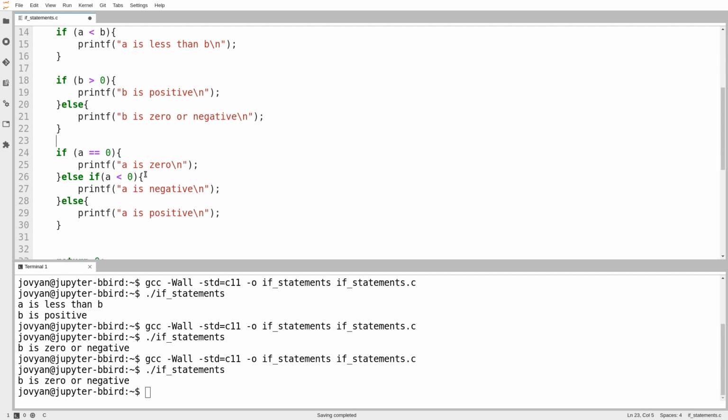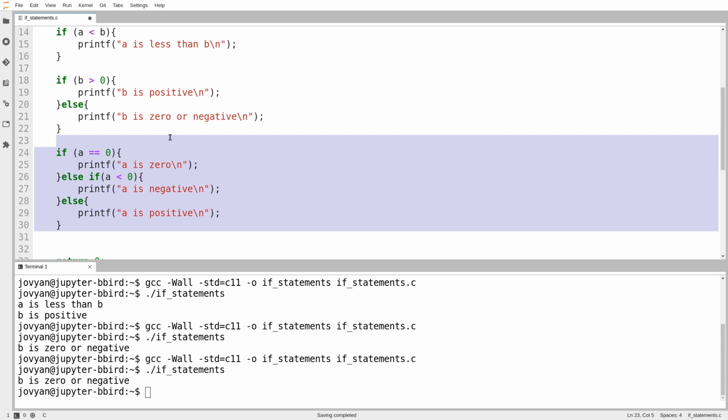So we get to line 24. We ask the question, is a equal to 0? If the answer is yes, we go inside the if body, and then we jump all the way down to the bottom of the whole stack. We get down to line 31. We only go into, at most, one of these cases.